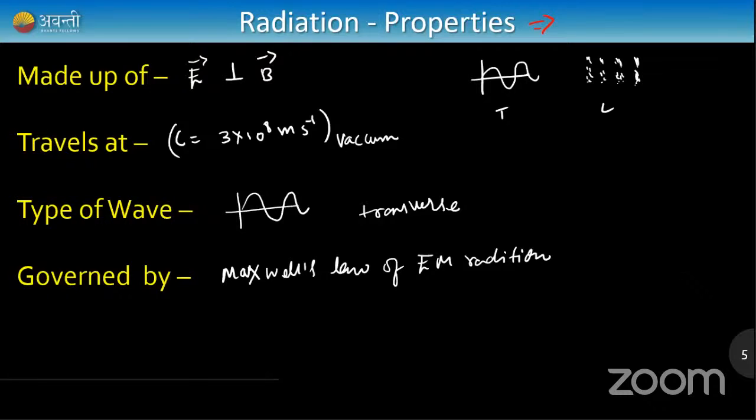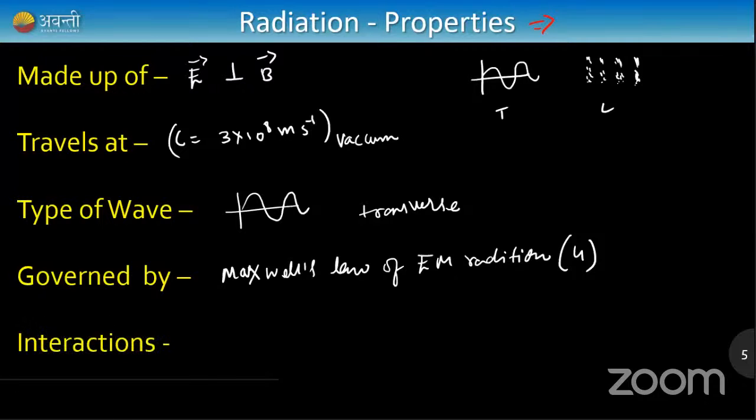He gave actually four laws. They are not all his own, but he collected laws from different people and explained the whole radiation completely. They explain the whole mechanism of electromagnetic fields.